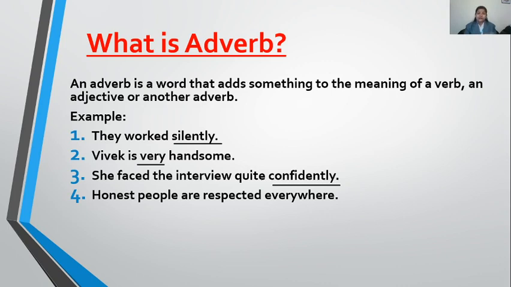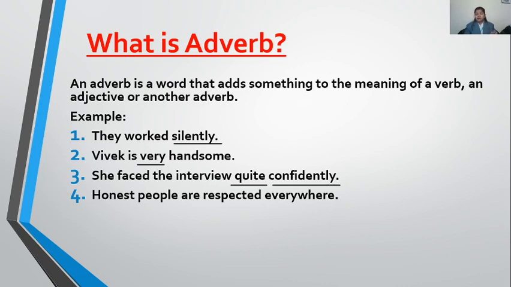She faced the interview quite confidently, because the interview was faced confidently. But how confident was she? She was quite confident. So confidently is my first adverb and that is described by one more adverb, and that is quite. So the sentence contains two adverbs here.